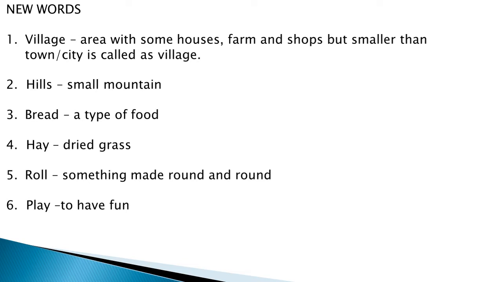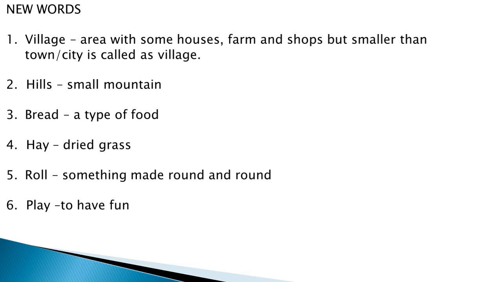Next, bread. Bread is a kind of food, a type of food that we eat in the morning, right? With milk, and many children like to eat bread. So, in the poem, that man was going down to the village to get some bread, right?